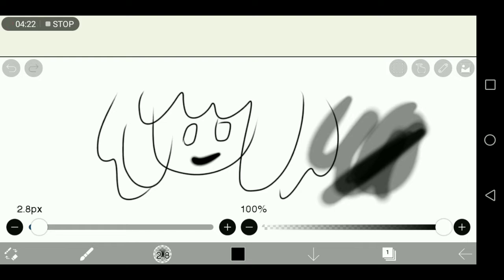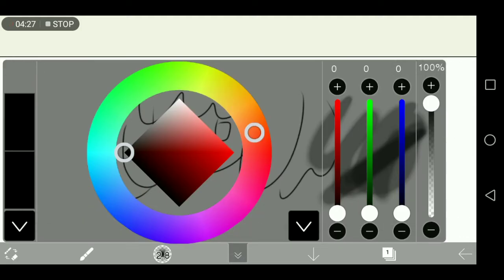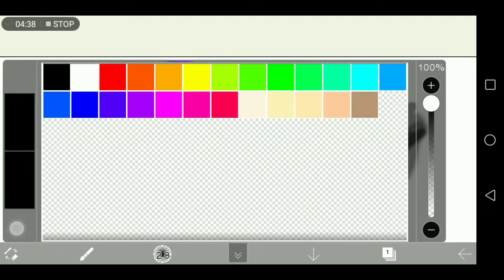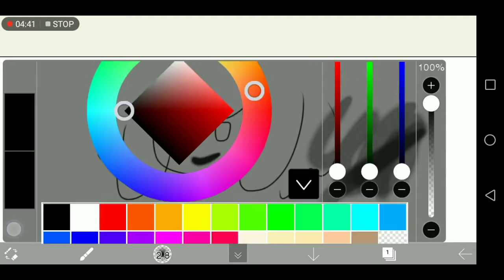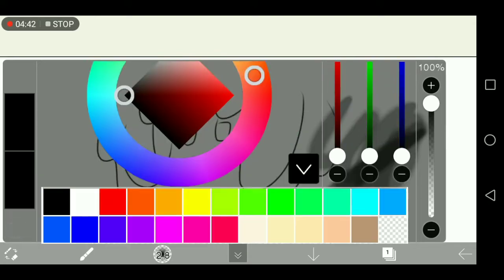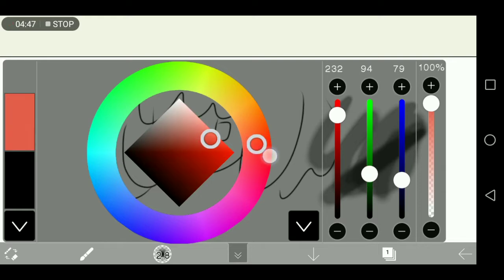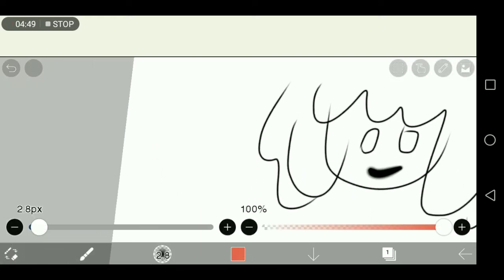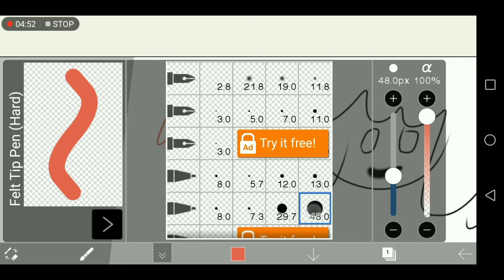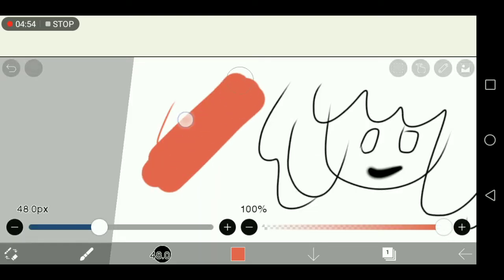And then the center one, the one that I keep accidentally pressing, is your colors. You'll see that when I tap on it, it has a color wheel and all that jazz. And I don't really know that much about the color wheel, to be honest. So I might put links down in the description for YouTube videos I suggest that you watch to learn more about the color wheel and color theory and all that.